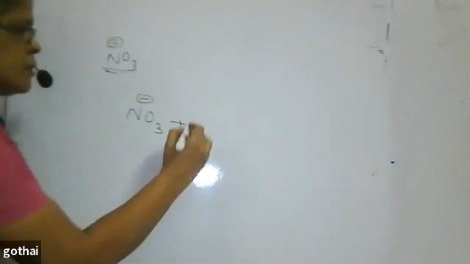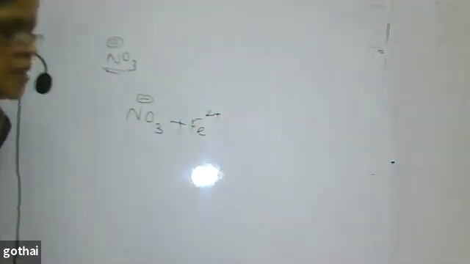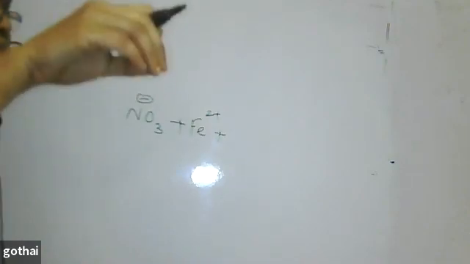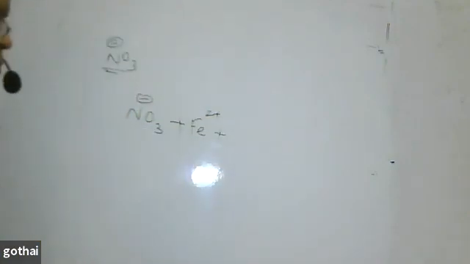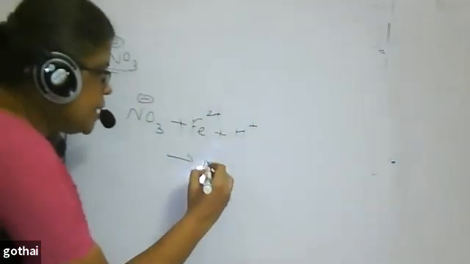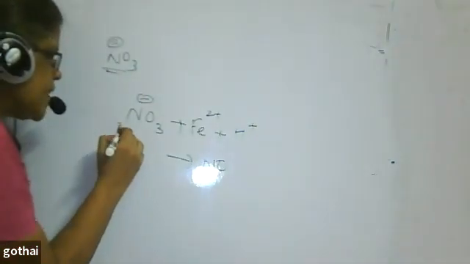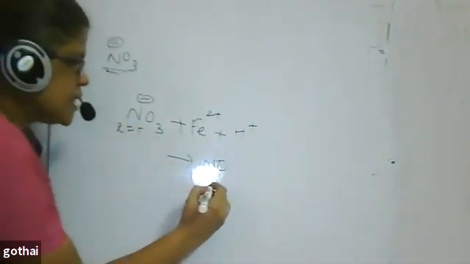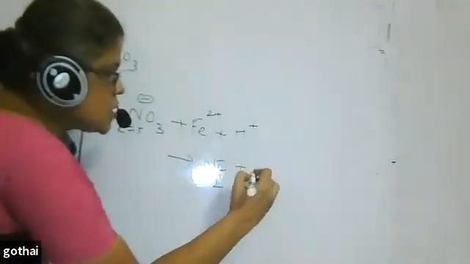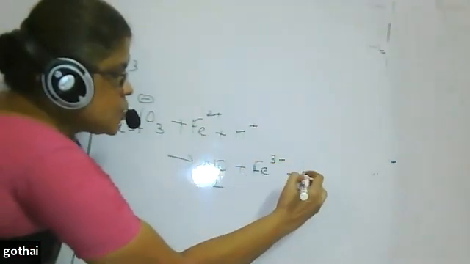You treat with freshly prepared ferrous sulfate solution. Ferrous sulfate solution is treated. Then you add concentrated sulfuric acid along the sides of the test tube. Then what you are getting is H+. Nitrate ion is being converted into NO. Here what oxidation state? X is equal to +5. Here it is +2. So what happened? Nitrate ion gets reduced. Fe2+ gets oxidized, plus H2O. A redox reaction takes place.